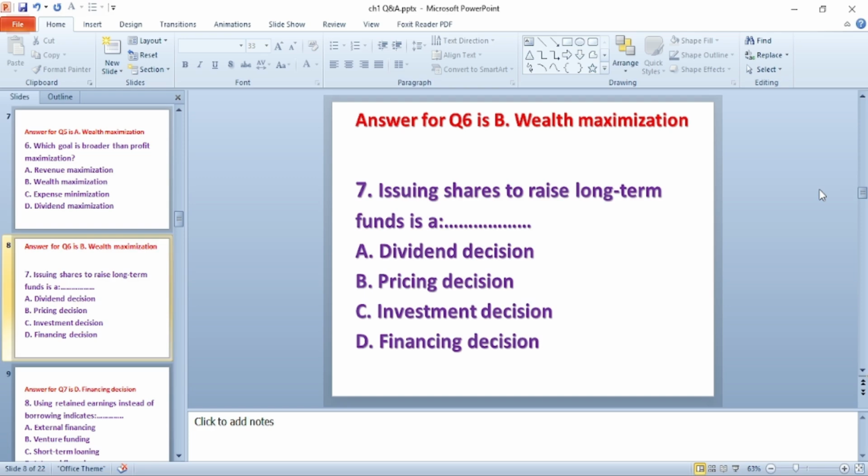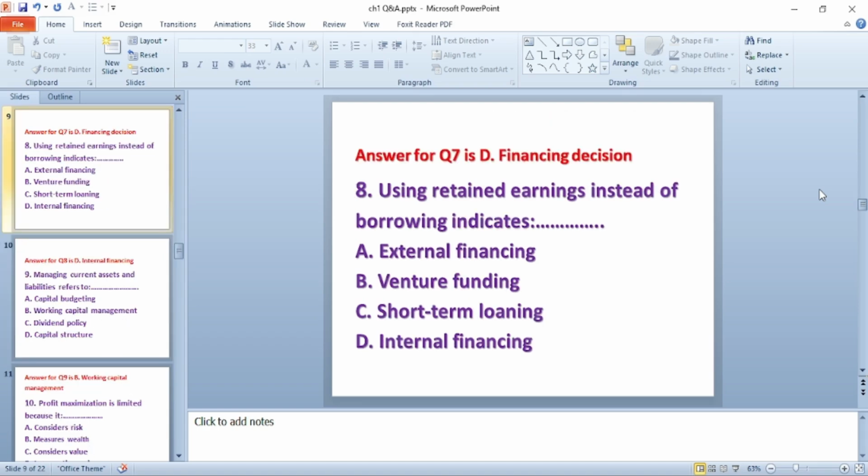Question number 7. Issuing shares to raise long-term fund is a dash. A. Dividend decision. B. Pricing decision. C. Investment decision. D. Financing decision. The answer for this question is D. Financing decision.